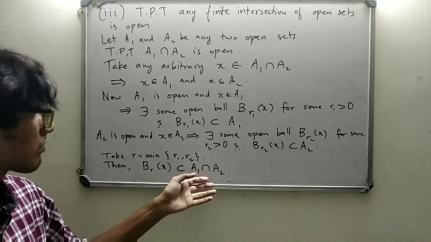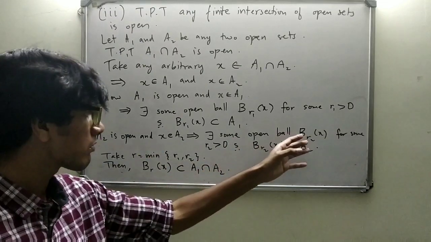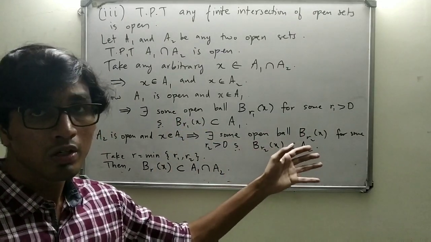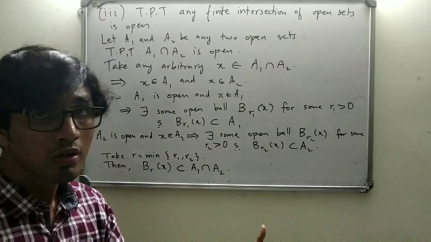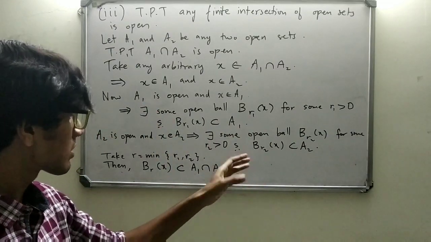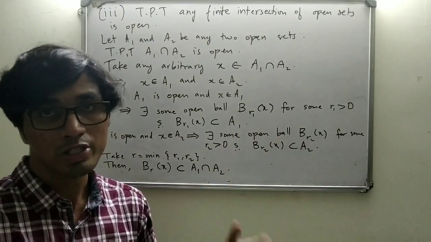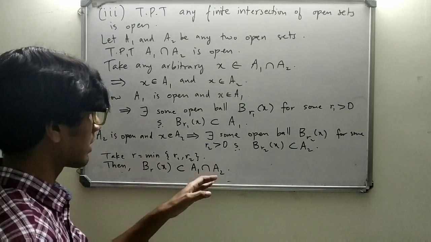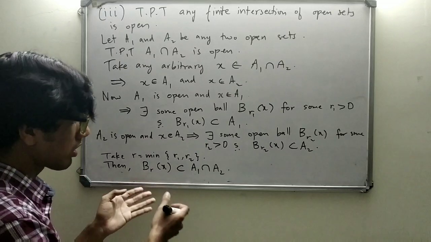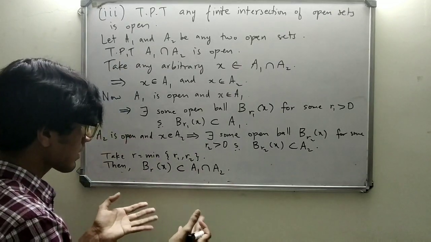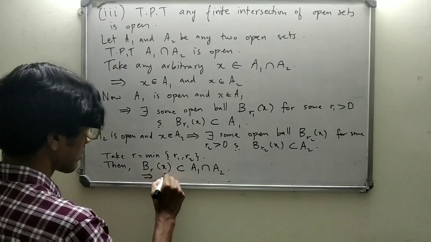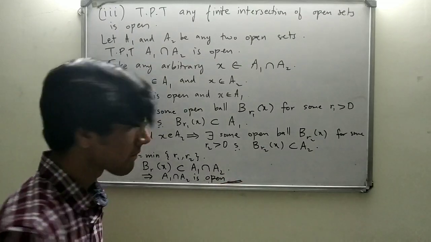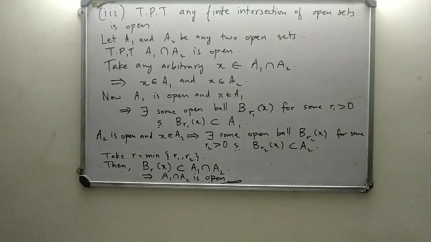It's pretty obvious from this, because we have BR1 of x contained in A1 and BR2 of x contained in A2, and we take the minimum value of R1 and R2, and we obtain another open ball with radius R, which is the minimum of R1 and R2. So it must obviously be contained in the intersection of A1 and A2. So BR of x is contained in A1 and A2. What does this mean? An open ball contained in A1 intersection A2 implies that A1 intersection A2 is open. That's our proof for the third statement.